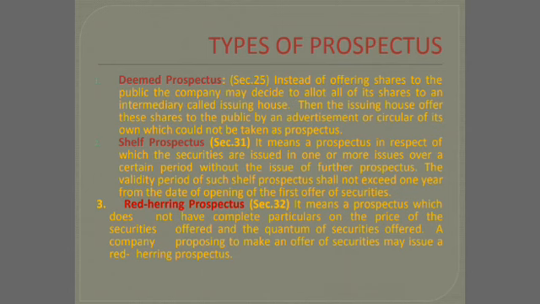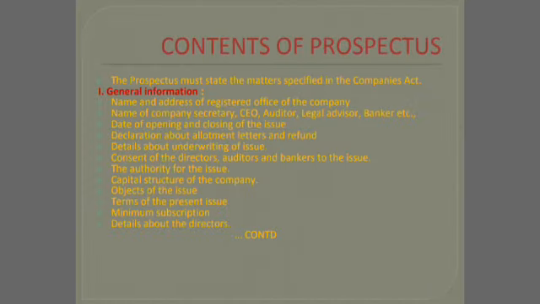These are the types. The next aspect regarding prospectus is contents of prospectus. Already we know the prospectus is a document which invites the public to buy the shares or debentures of the company. So it is an important document which contains the various aspects relating to the company. It is divided into three major parts. Number one is general information, number two is reports, and number three is declaration. The prospectus contains the three parts.